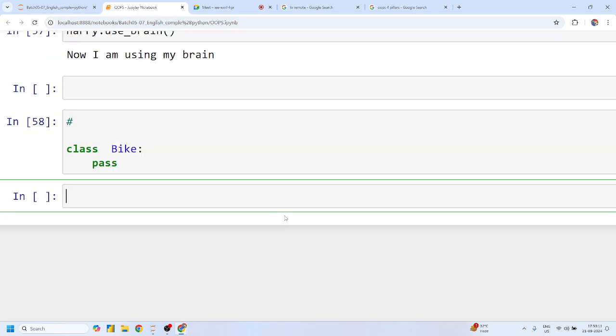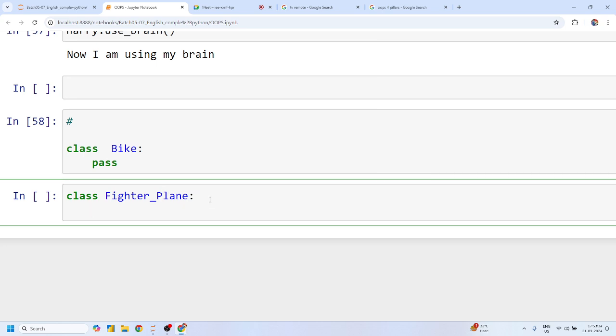Class fighter plane. Make sure, Mohit, if you are giving words with a combination of two words, you have to use the capital concept, not something like this. Okay, class fighter plane. Again, you have to give the basic attributes. What are the basic attributes of a plane? Like the number of wheels, number of engines, the company name, the dimension, weight, and so on.